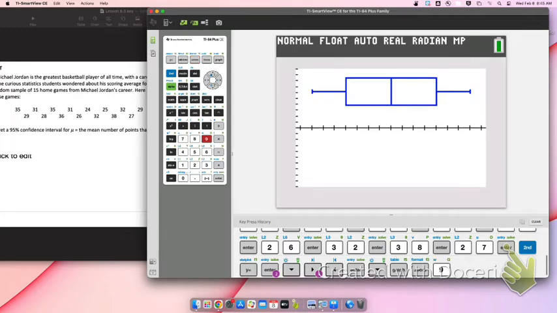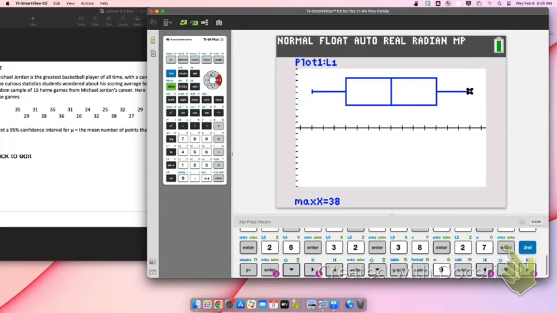Now, where are these numbers at, right? If you hit trace, it will give you the numbers. So what is the minimum? 24. What is Q1? 27. What is the median? What is the Q3? What is the maximum? By the way, you guys, if I were to write those 5 numbers down, what would I be giving you? The 5-number summary. Might be important to know that. Yes, ma'am. I hit trace. Those are the 5 numbers for the 5 number summary.